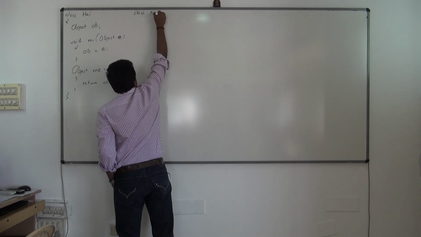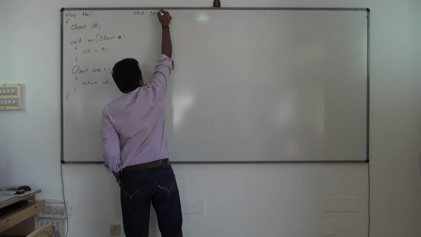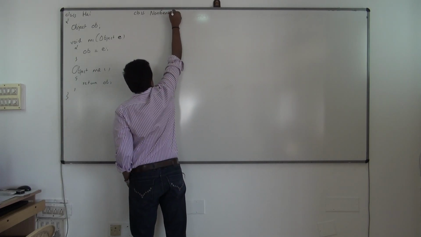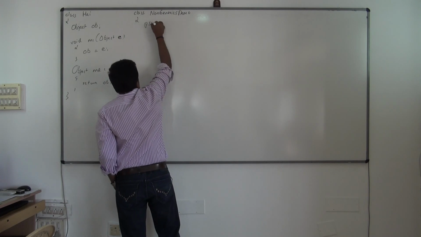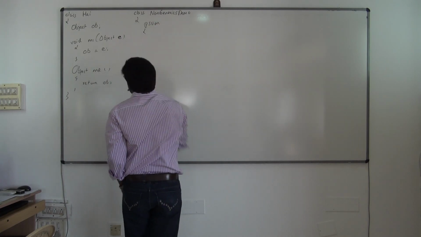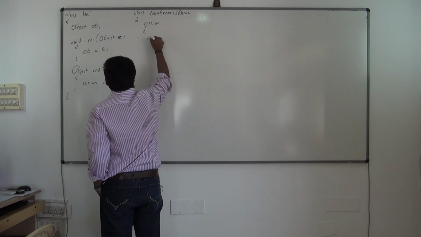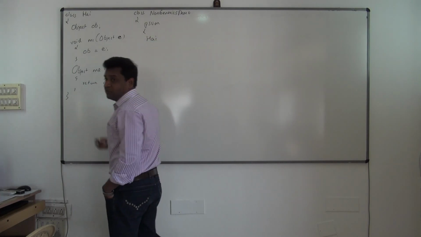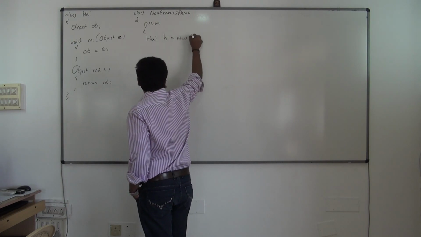I'll write a class. See a non-generics example. So I'll just name the class NonGenericsDemo, public static void main. Fine. Now see this. If I want to work with the Hi class, I'll just create the object. I just want to work with this class now. So I'll say Hi h is equal to new Hi.